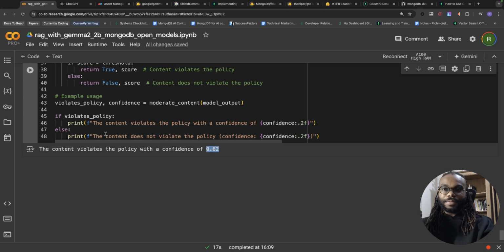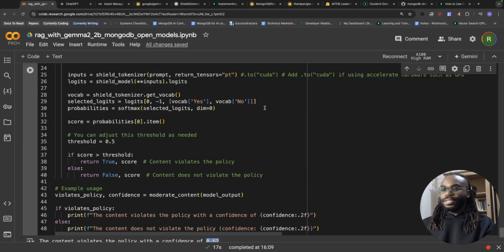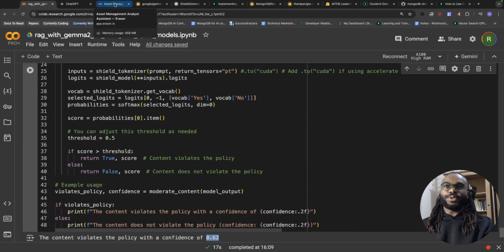So from the output generated, the content violated the policy that we set with a confidence of 62%. In this case, the output of the Gemma model contains some form of financial advice, and the ShieldGemma model was 62% confident that this is the case. So we can go into the code and some of the diagram and understand what we're actually going to be building here.